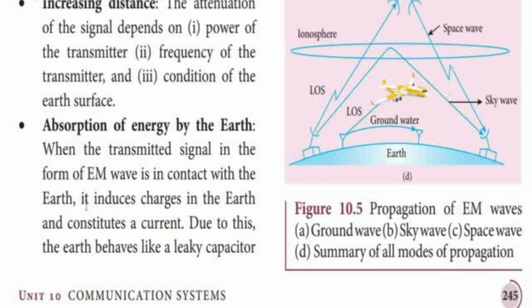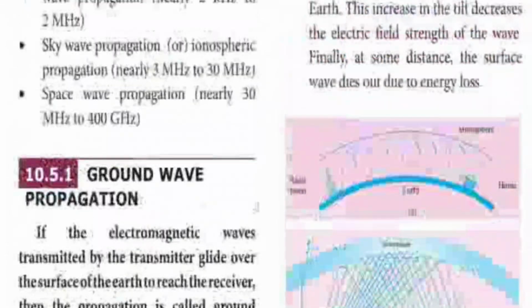So the signal is transmitted. That signal is absorbed by the earth. It's an electromagnetic wave. When the electromagnetic wave is absorbed by the earth, then the earth is an atom. You know that atoms absorb electromagnetic energy. So what will happen? It produces a charge. So that is absorbing that electromagnetic energy. So this is absorption of energy by the earth. Some amount of the transmission, those electromagnetic waves, are absorbed by the earth.